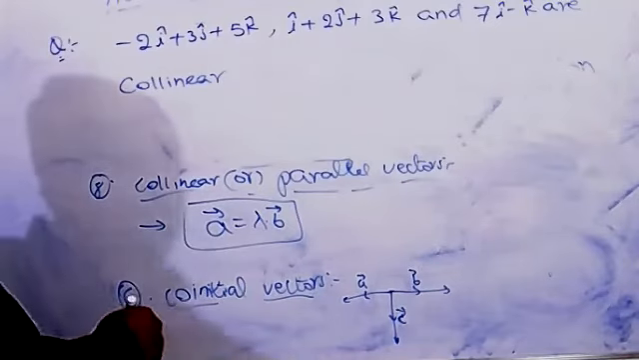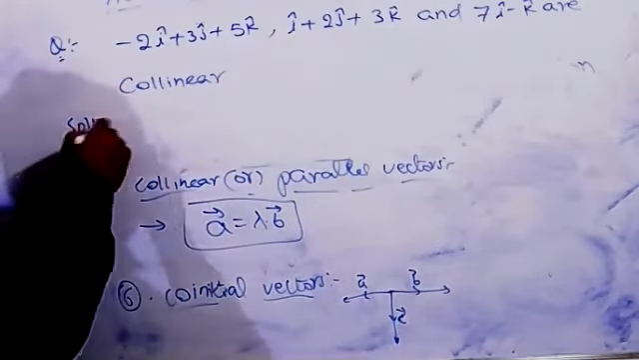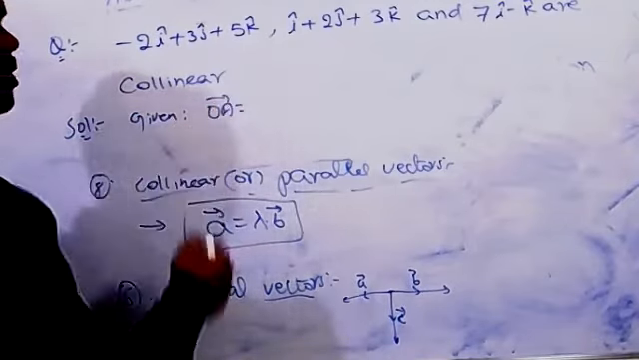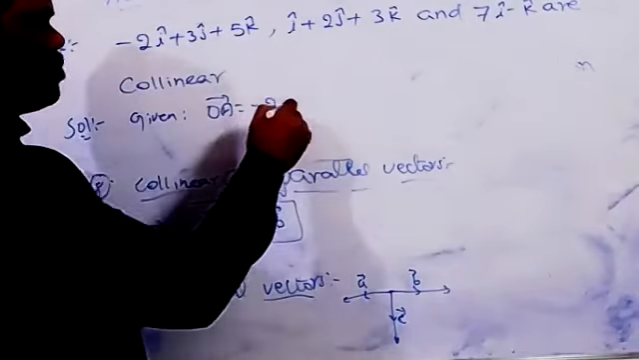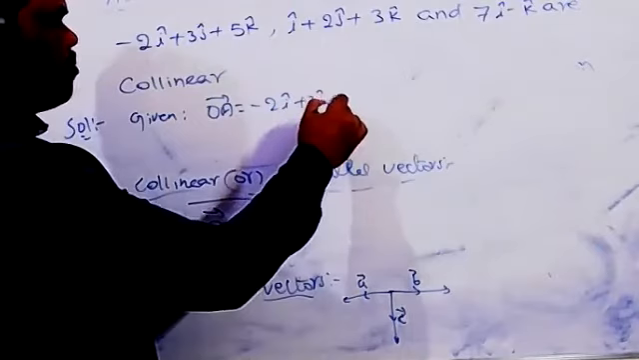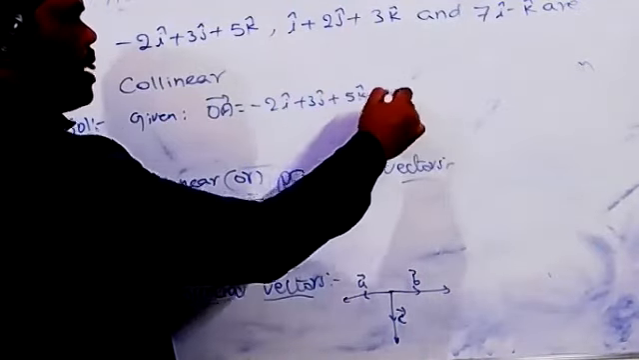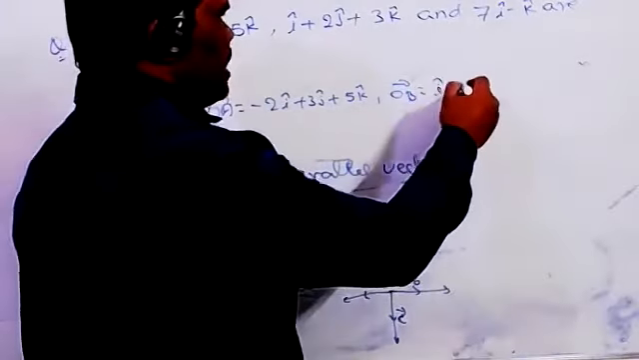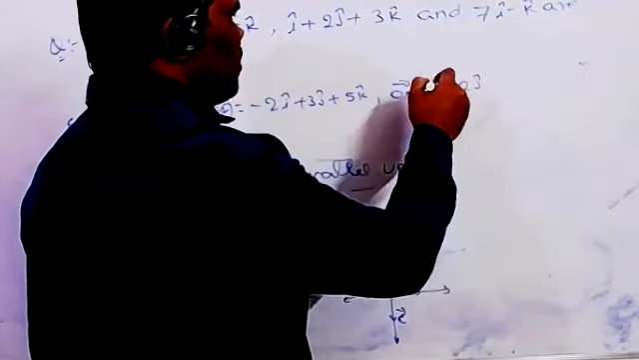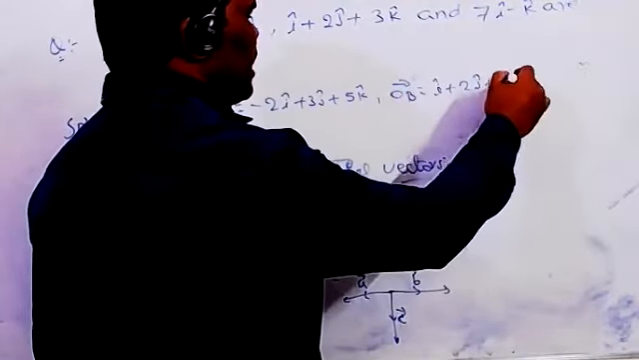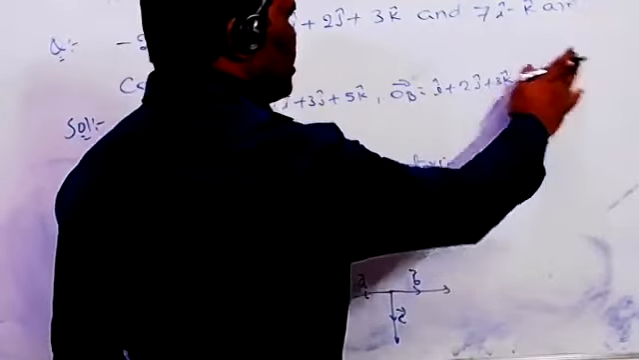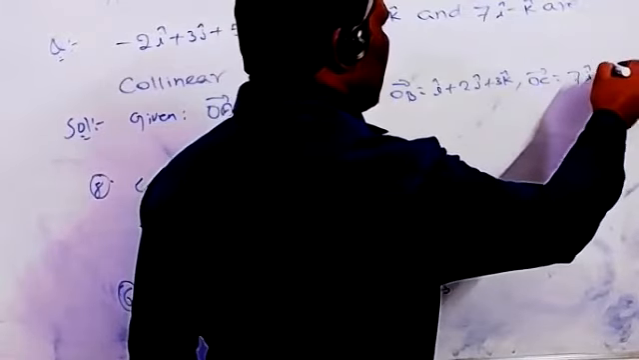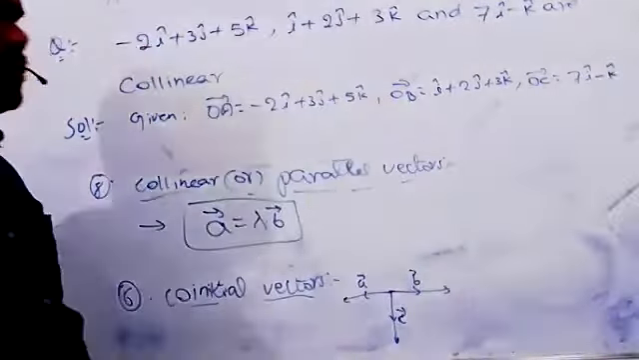First write the given vectors. OA is equal to minus 2i plus 3j plus 5k. Next, OB vector is equal to i plus 2j plus 3k. Next, OC vector is equal to 7i minus k. These are the three vectors.